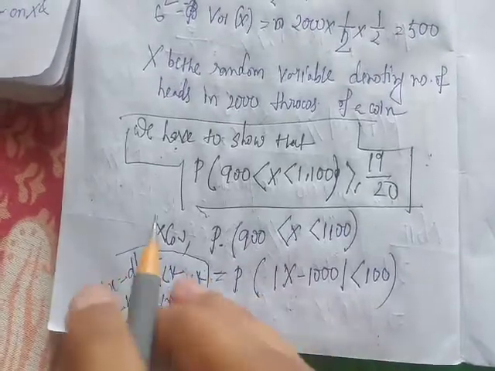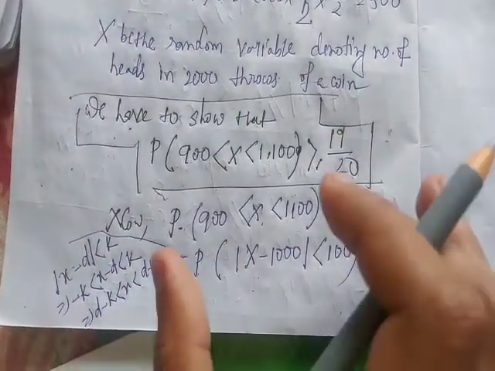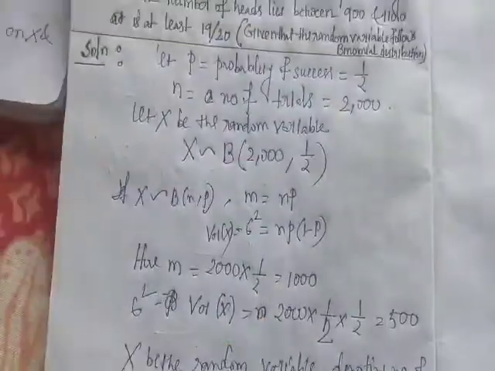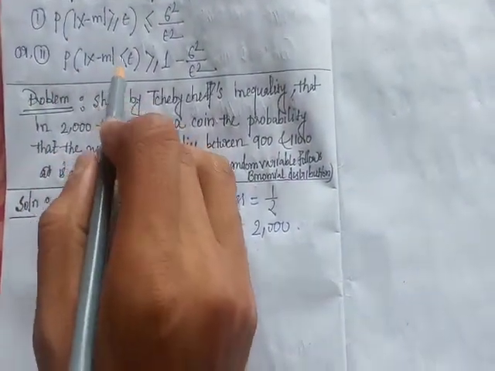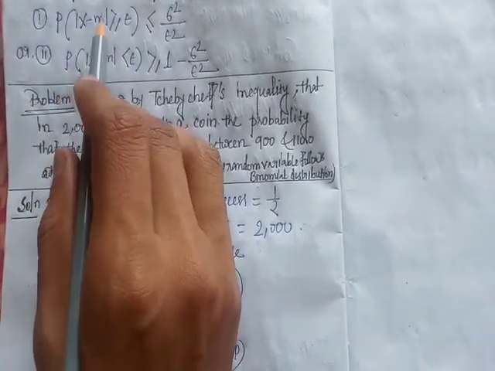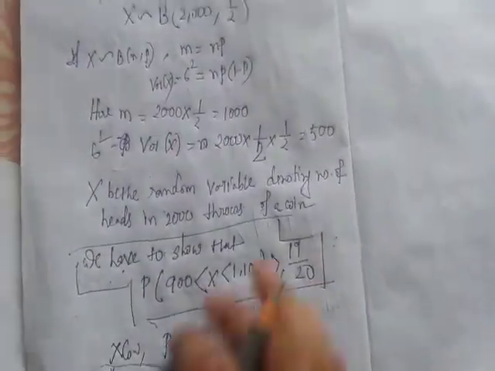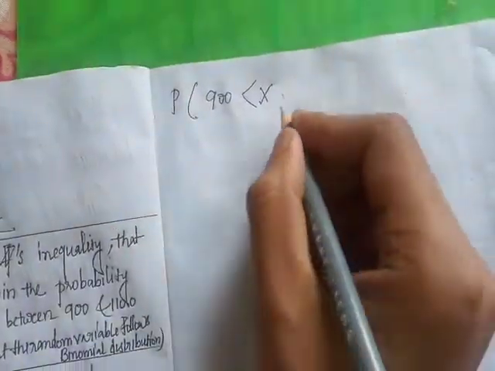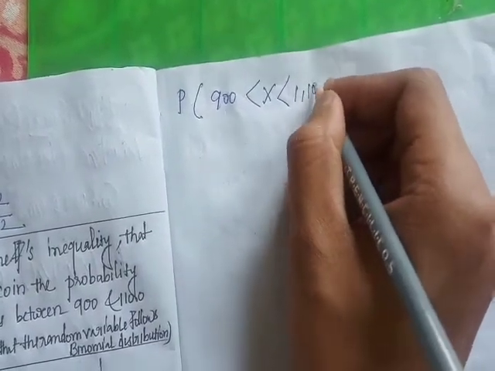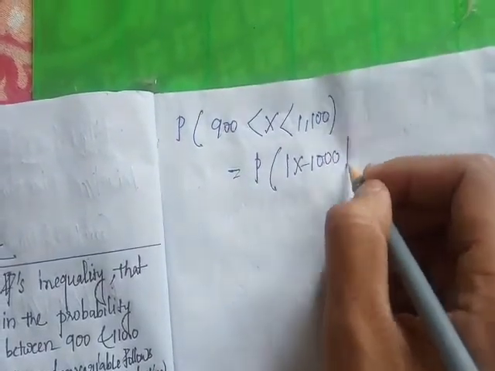This is the property of modulus inequality. So probability of 900 less than x less than 1100 equals probability of modulus x minus 1000 less than 100.